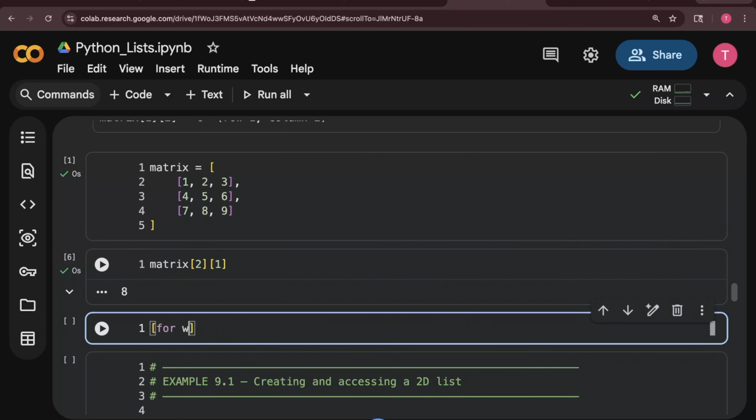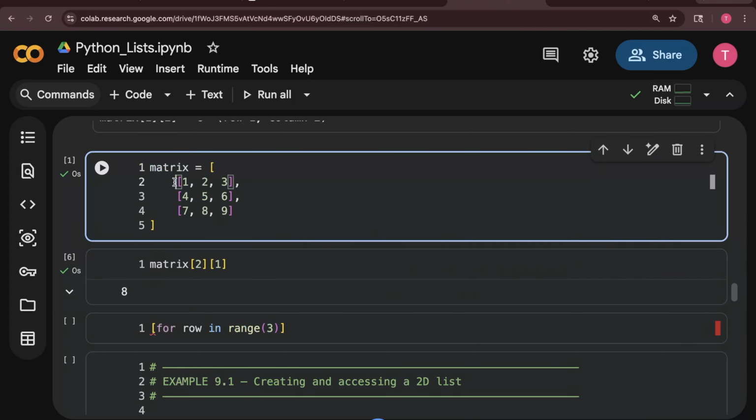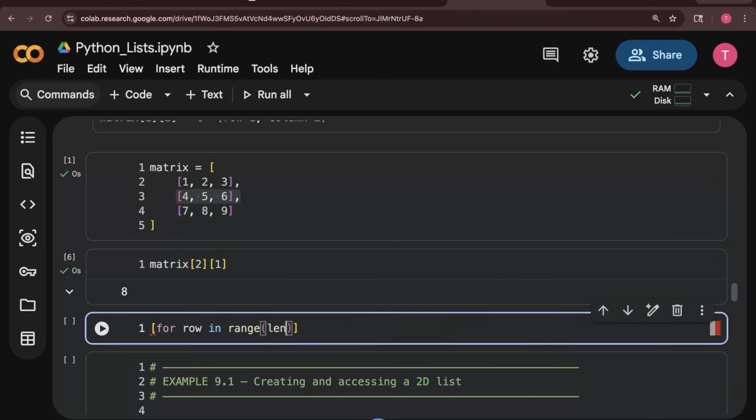So for row in range 3, why did I pass 3 in range? Because I know my matrix has 3 values. So instead of hard coding 3, I can say len matrix. This will also give us the same value. Len matrix will give me 3, right? So for row in range 3, what will it give me? If I want, I can get matrix, then row.